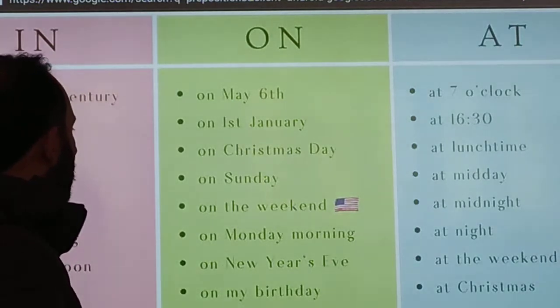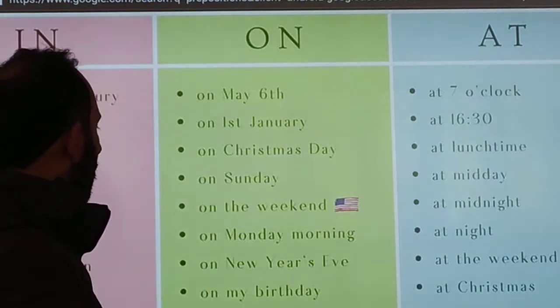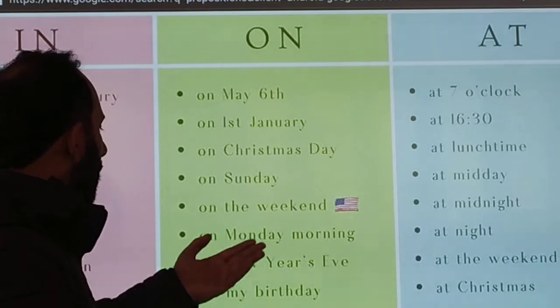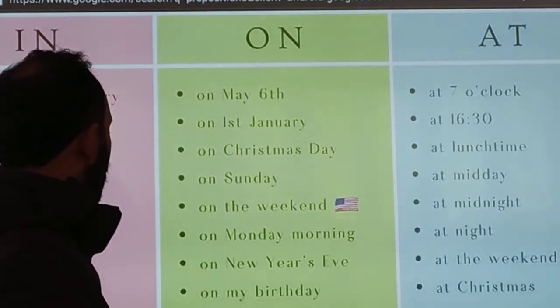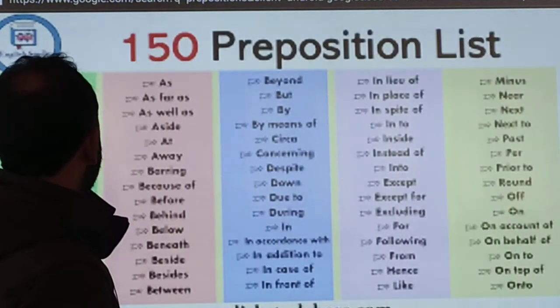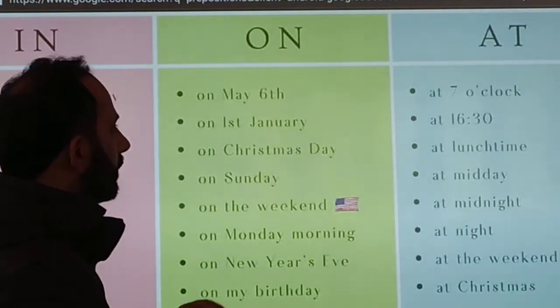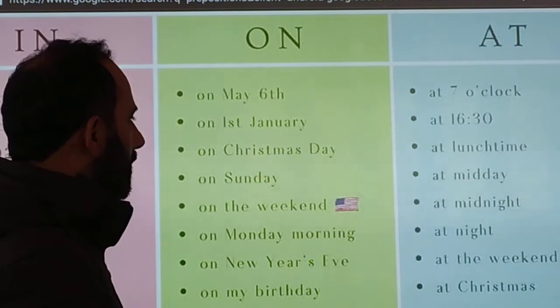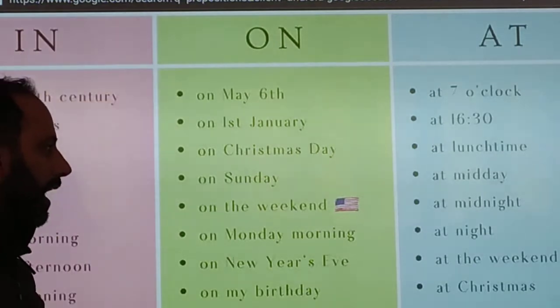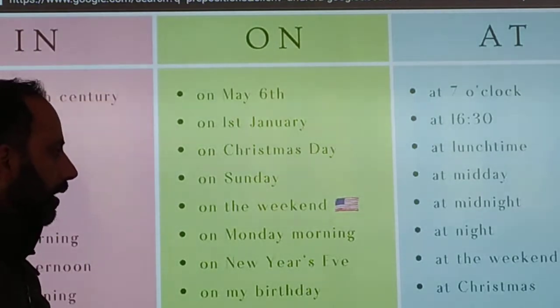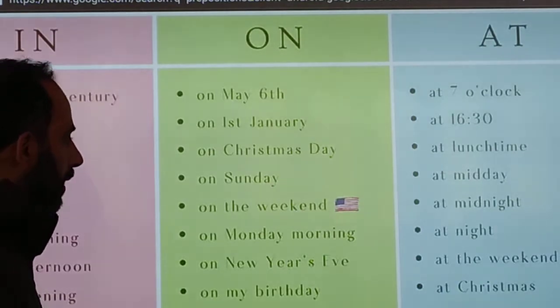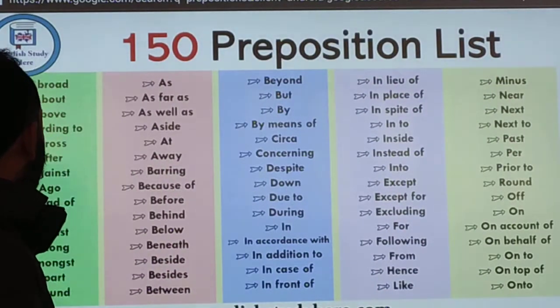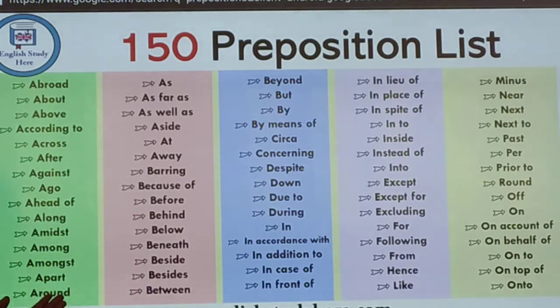Also we use on Sunday, on weekend, on Monday morning, on New Year's Eve, on my birthday. At is used with time: at 7 o'clock, at 6:30, at lunch time, at midday, at midnight, at night, at weekend, at Christmas. These are other proportions.